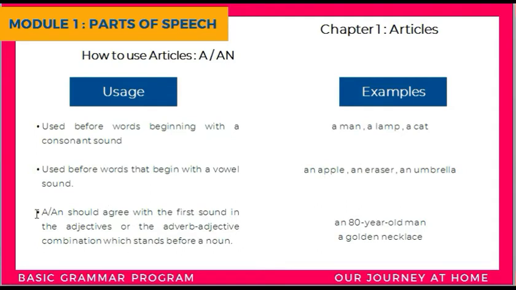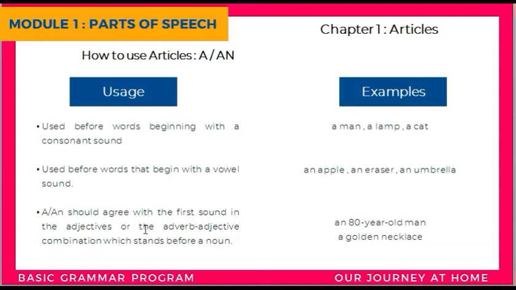The third usage is a or an should agree with the first sound in the adjective or the adverb-adjective combination which stands before a noun. So now let's first see what an adjective is, what an adverb is, so we can explain the examples.